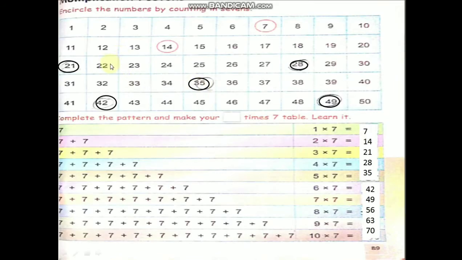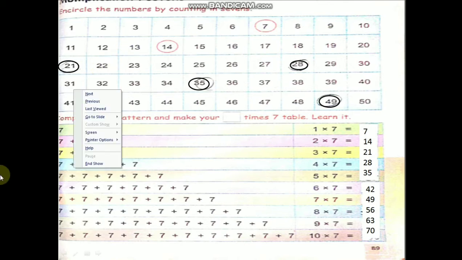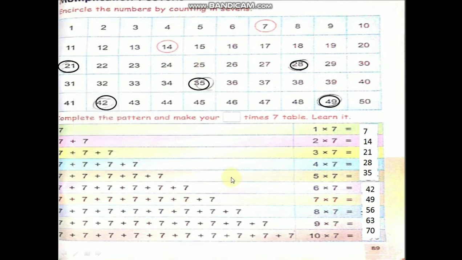Now, multiplication sevens. Encircle the numbers by counting sevens. Okay, children, already I explained you counting how you should count the numbers. Again, roughly I'll explain you. You practice at home, children. You can get 7 table by encircling by 7. 5 table means encircling by 5. 6 table encircling by 6.